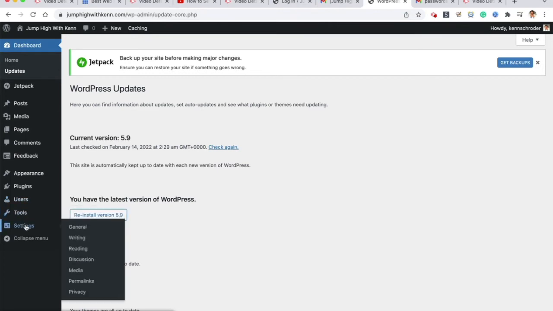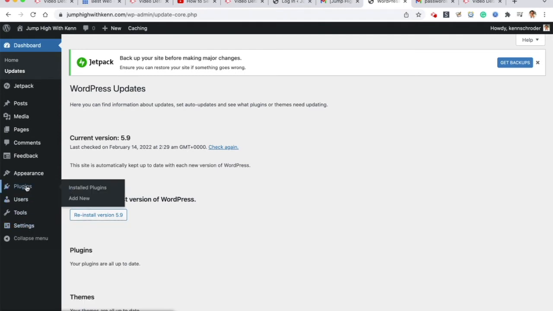There's some other tools and some other settings which we may or may not get into. And plugins obviously are the things you can do to extend the capacity or the capabilities of your website, like making like a learning center. You can have courses, or you can sell a membership, like I said before, quiz plugins and all kinds of stuff you can do. That's a rundown of the left side of the dashboard.